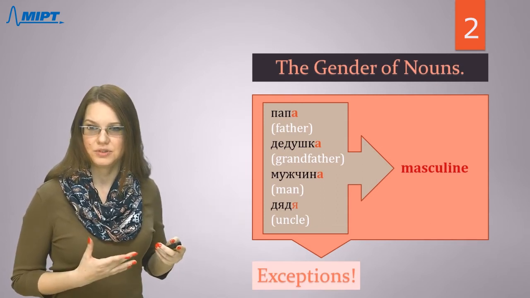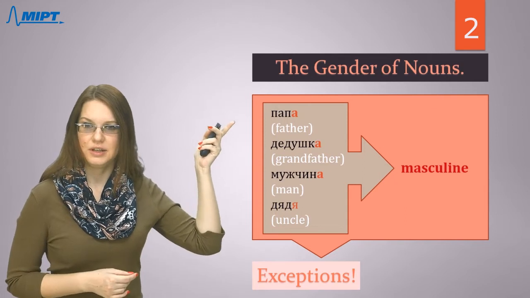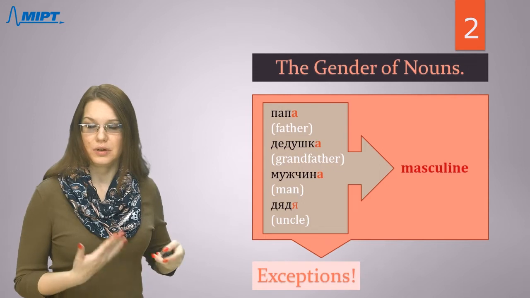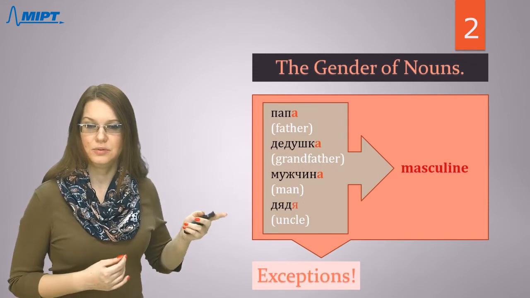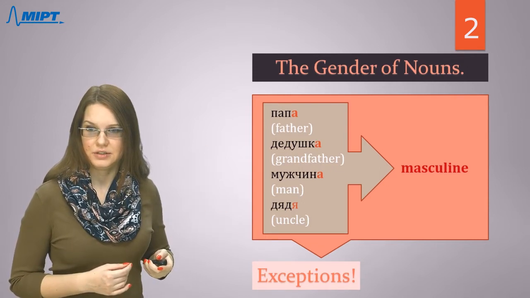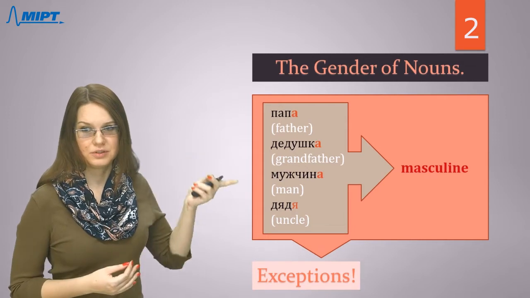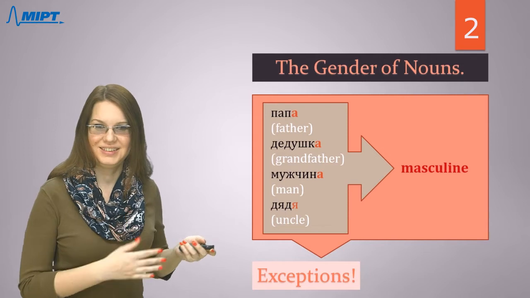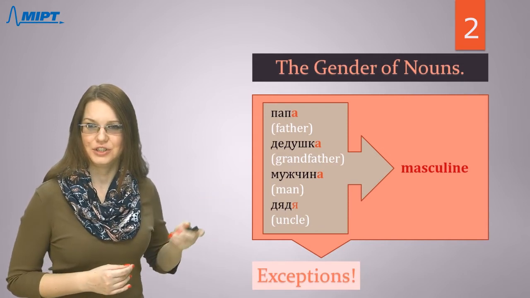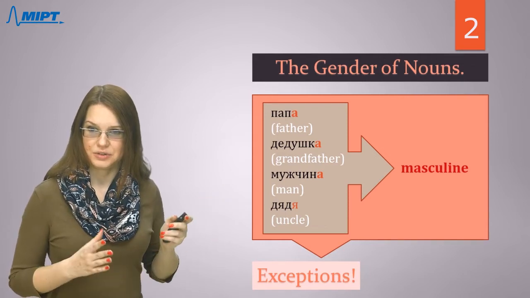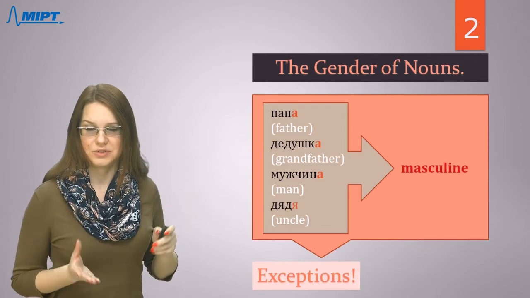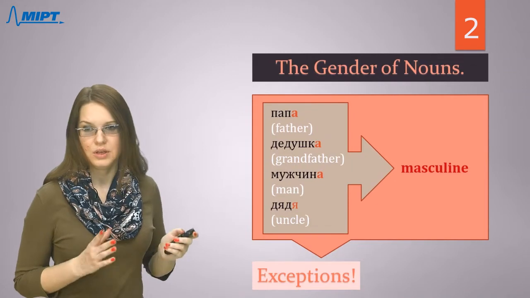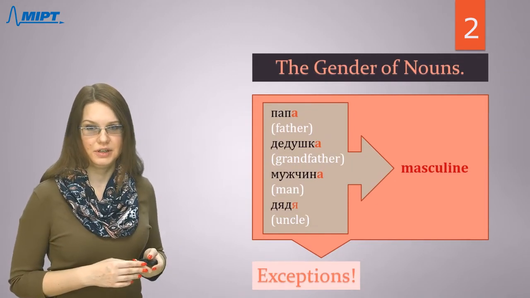You will use possessive pronouns and adjectives according to this rule. We will talk about these examples a little later.